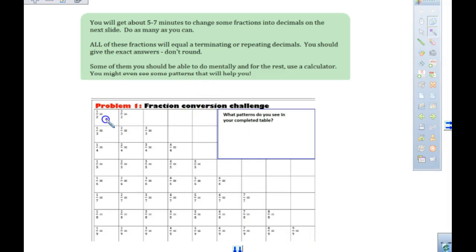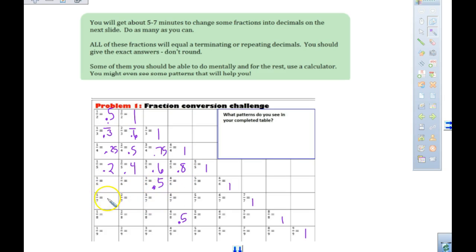So we know 1/2 is 0.5. And 2 over 2 is 1, okay? The next row, if you know your thirds, put them down, right? If it's a repeating one, go. 1/5 is 2/10, so 0.2, right? 2/5 is 4/10, 0.4. 3/5 is 6/10, 0.6. 4/5 is 8/10, 0.8, right?